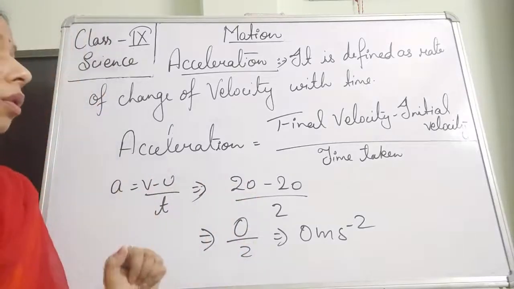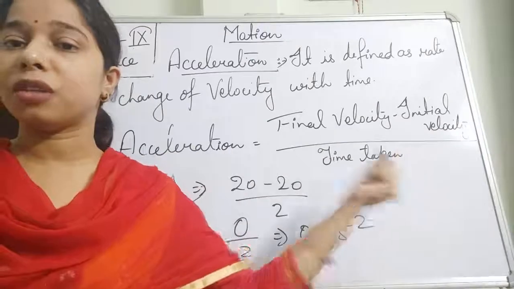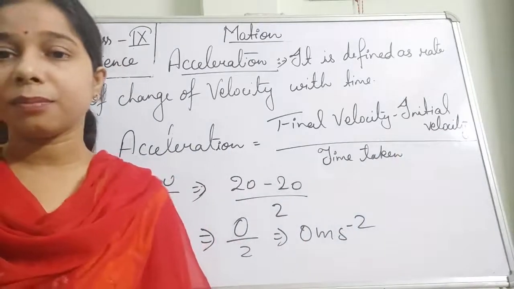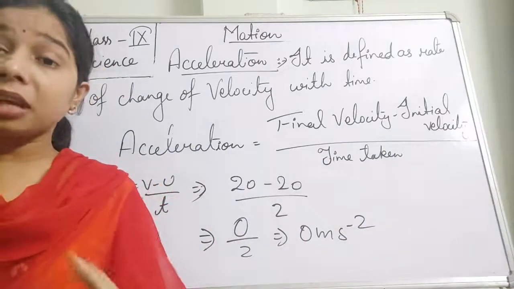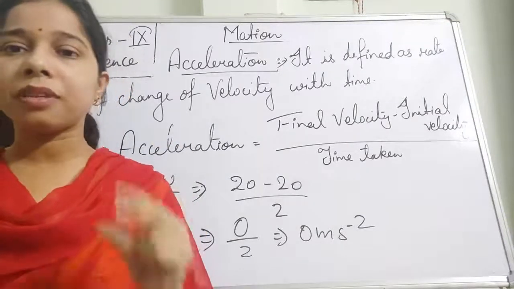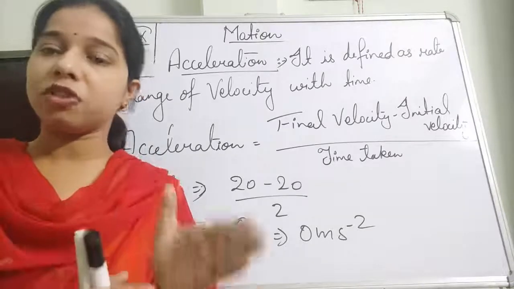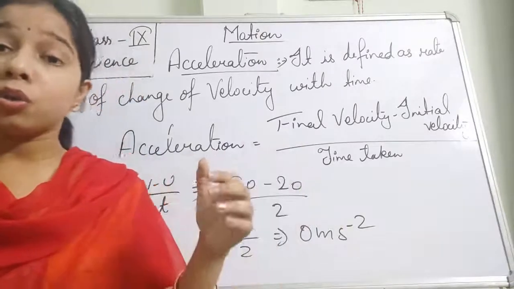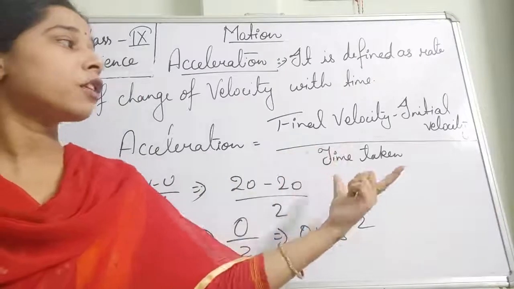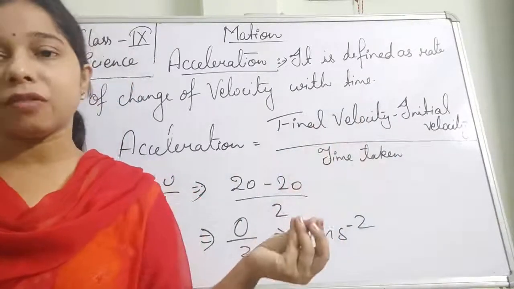We have understood this concept also. We can represent it as acceleration equals change in velocity upon time taken. Now what is change in velocity? Change in velocity means earlier it had some initial velocity, but after a few intervals of time the velocity changes to another value. So there is a change in the velocity. It means it has an initial velocity as well as a final velocity.